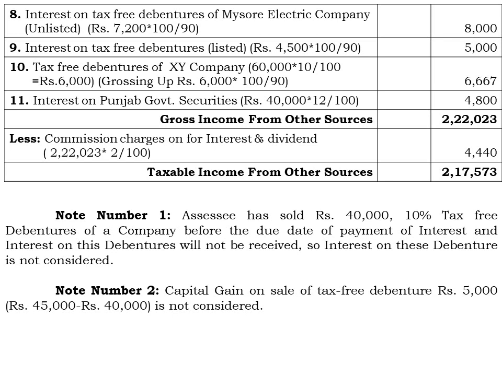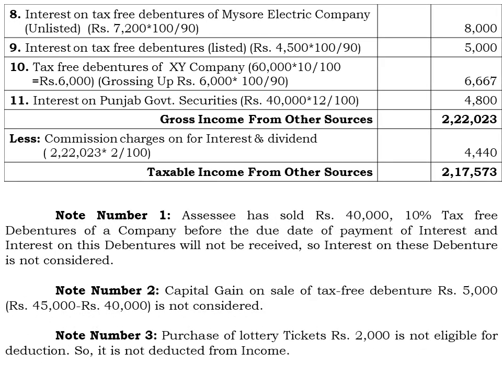First one, the commission charged for interest and dividend, that is 2% on the net amount realized, and the purchase of lottery tickets. For note number 3, purchase of lottery tickets, rupees 2,000 is not eligible. Remember this point, it is not eligible for deduction, so it is not deducted from the income.